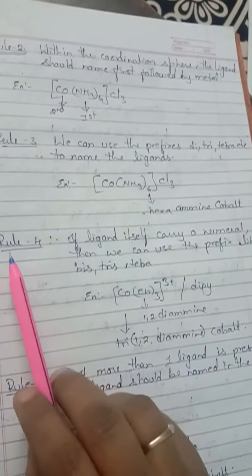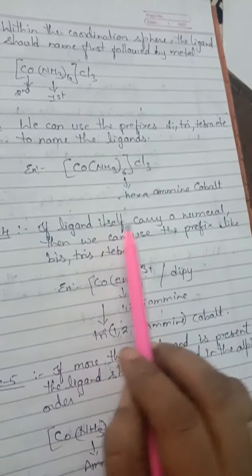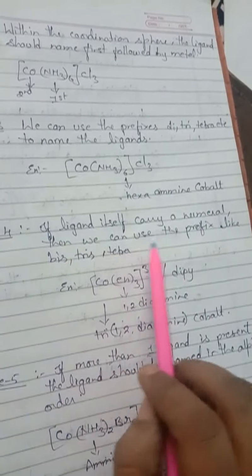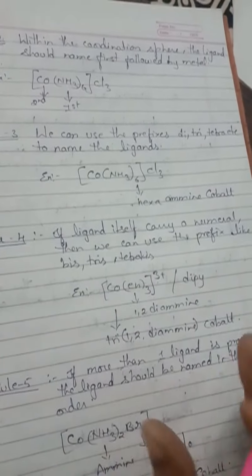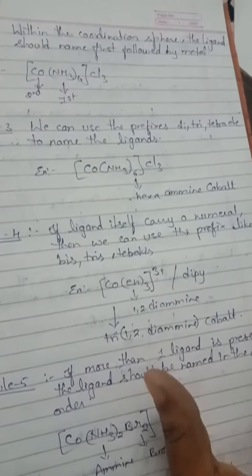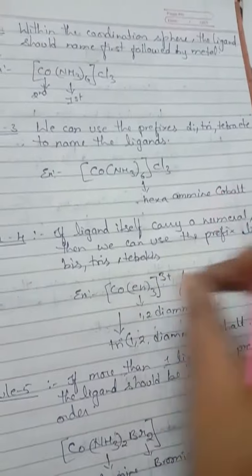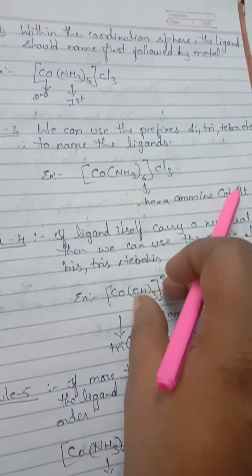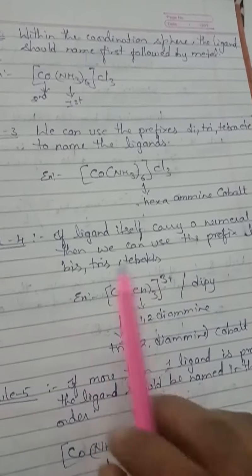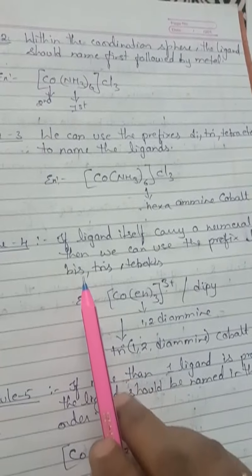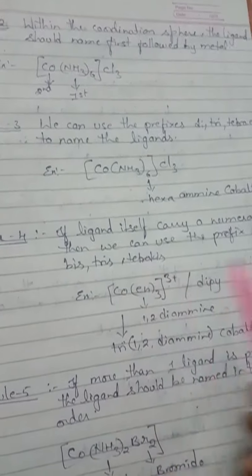Next, rule 4. If a ligand itself carries a numeral, then we use prefixes like bis, tris, tetrakis, etc. Clear, children? For example, diamine, triamine, like that. If a ligand itself has numerals, in such cases we should not use di, tri, tetra. So in place of di, tri, tetra, what do we have to use? We have to use prefixes like bis, tris, tetrakis, etc.